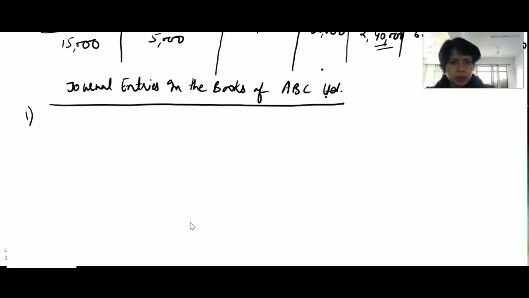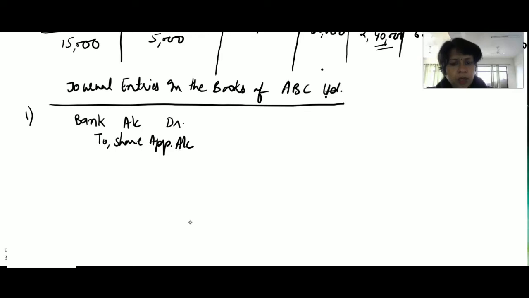So the first transaction we will do is for application money received. We will write bank account debit to share application account. The word equity is not mentioned here, so we will not write equity.